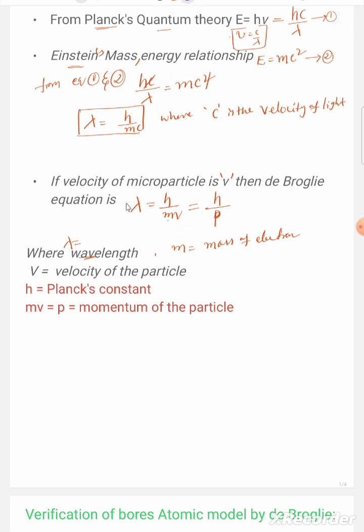This is what we call de Broglie's wavelength or de Broglie's wave equation.